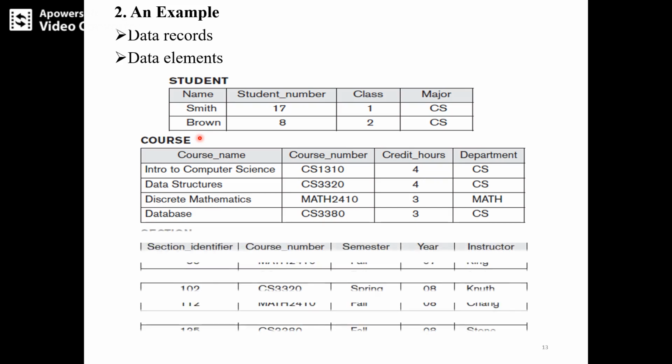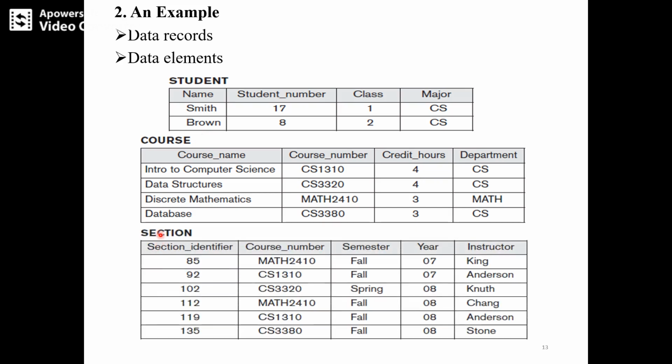Similarly, one more example we will see here. Section is the database. Section identifier is a data record, course number is also a data record, semester, year, instructor, these are all data records. Data elements are nothing but values of that data record.